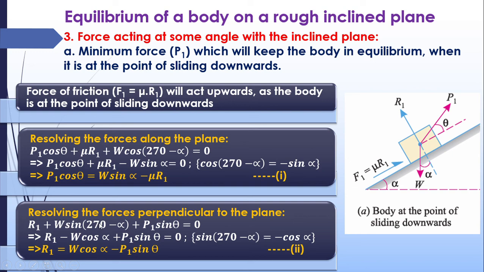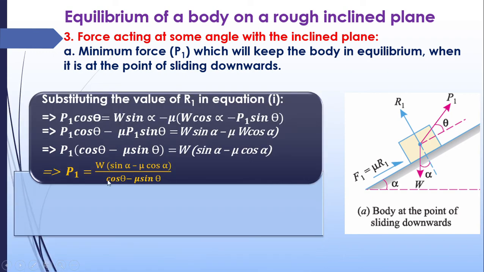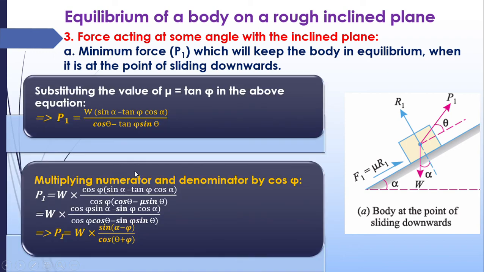In the second step, we are resolving the forces in a perpendicular direction. So in the perpendicular direction, there are again three forces: R1, the perpendicular component of P1, and the perpendicular component of W. R1 plus W sin 270 minus alpha plus P1 sin theta. So finally you will get W cos alpha minus P1 sin theta. Third step is you have to substitute the value of R1 in this equation. You will get this equation. Now you have to substitute the value of mu.